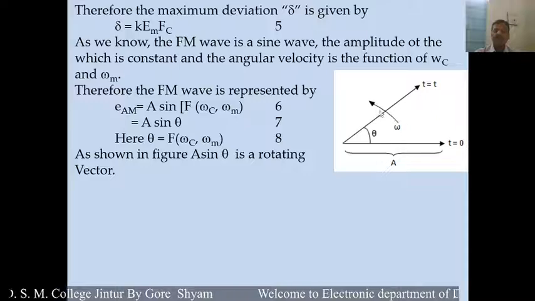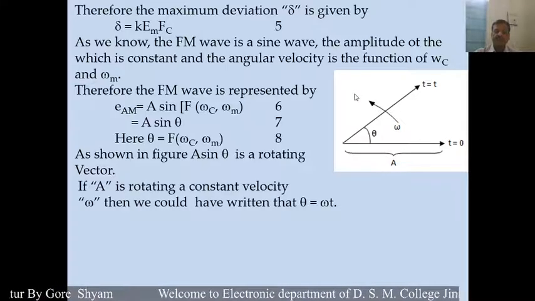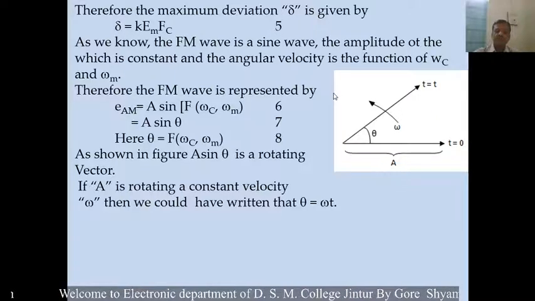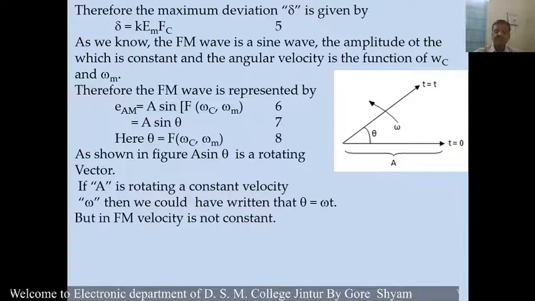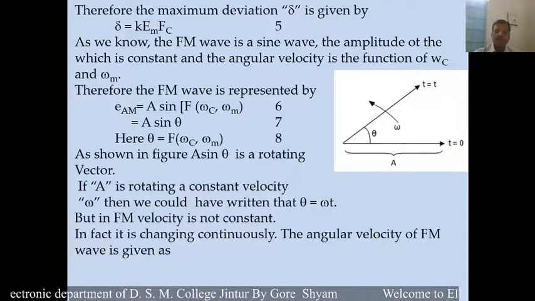Here the angular velocity is changing, and if A is rotating at a constant velocity omega, then we could have written theta is equal to omega t. But in frequency modulation, the velocity is not constant, and in fact it is changing continuously.